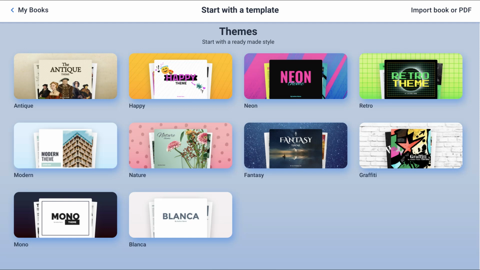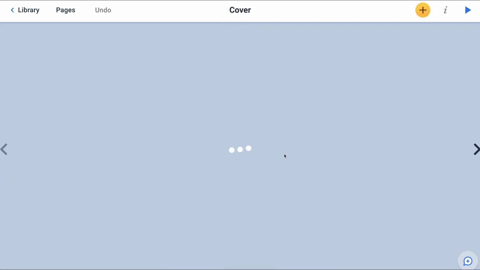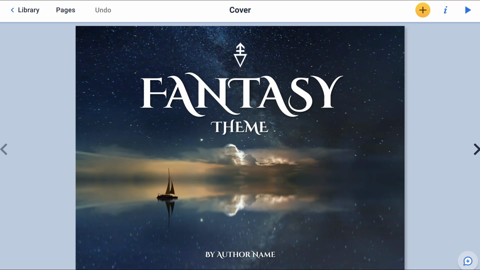I think I'm going to choose fantasy. I'm debating whether to choose fantasy or nature because I like flowers and the pinks, but I'm going to choose fantasy. So that's my choice. Let me click on it. And here we go. Here it comes. Fantasy theme. Now, of course, I'm going to change the names and everything else.